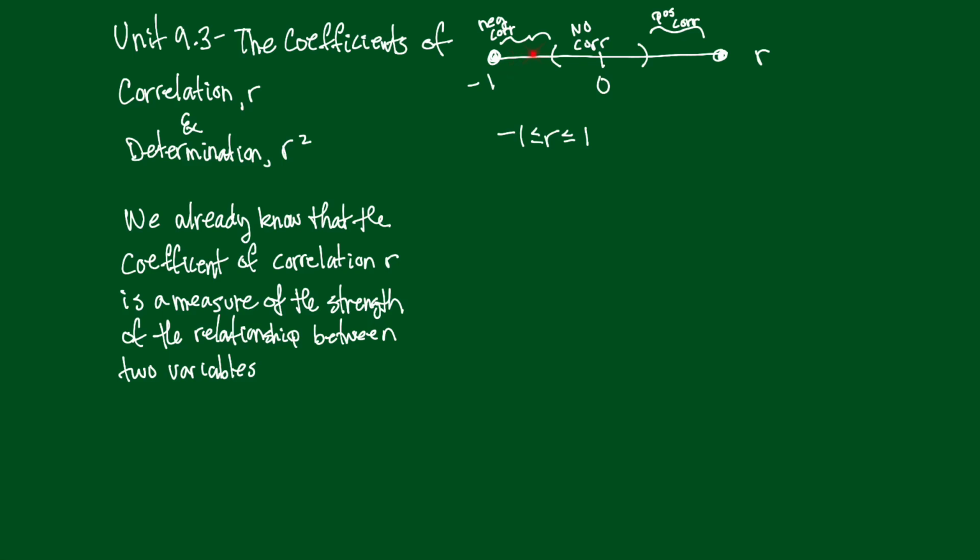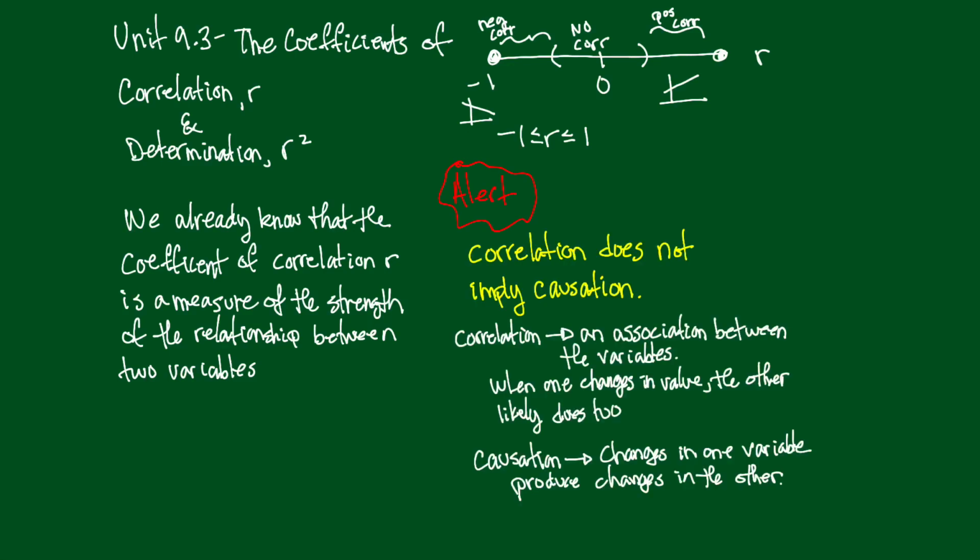So if R ends up over here, that's a negative correlation, meaning the regression line goes down. And if R is over here, we're going to say a positive correlation, which means that the regression line would go up. When we're talking about correlation, we have to be very careful that we don't confuse it with causation.